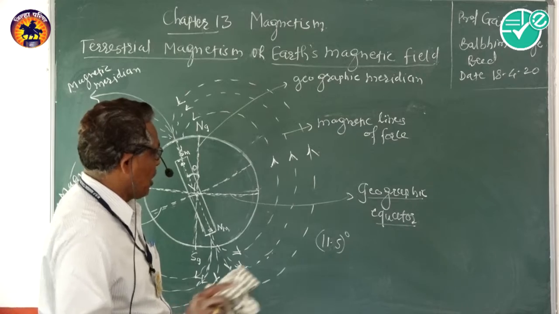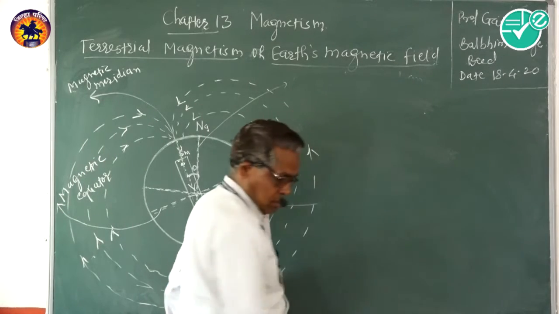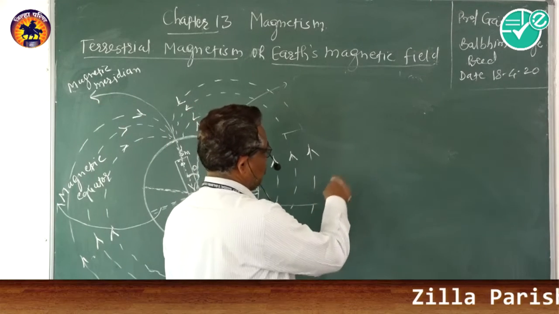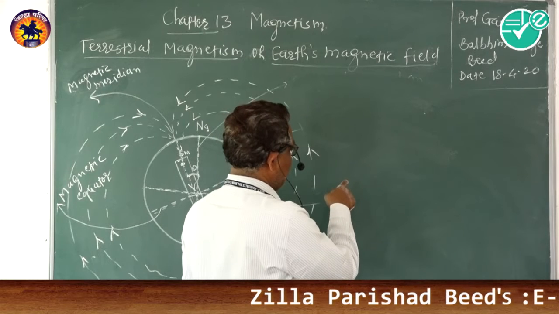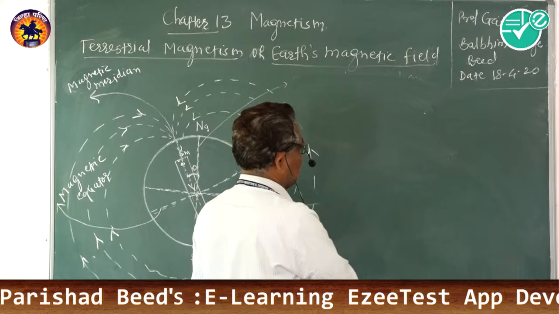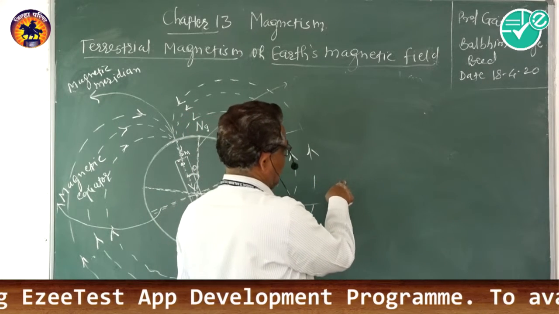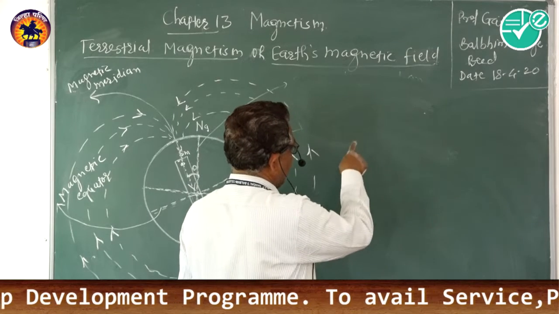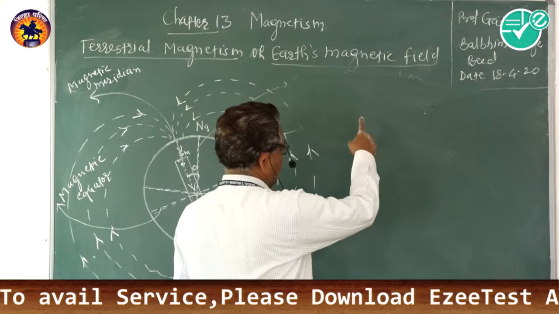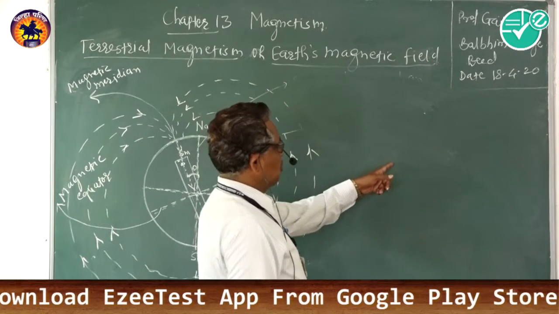Now we have to see the magnetic field inclination or angle of dip. If a magnetic compass is pivoted by means of an axis passing through its center in a vertical plane, so that the magnetic needle rotates in a vertical plane, then that magnetic needle remains steady by making some angle with the horizontal, and that angle is known as the angle of dip.